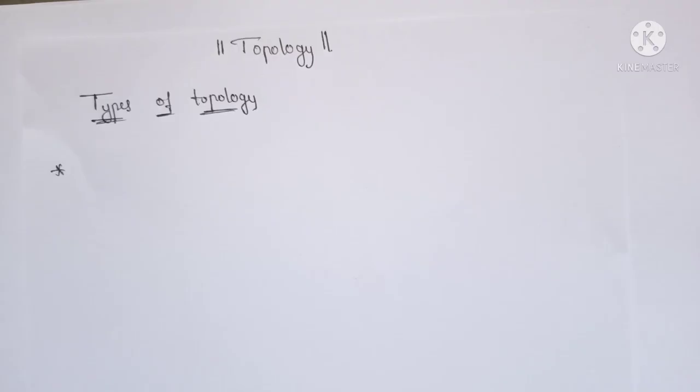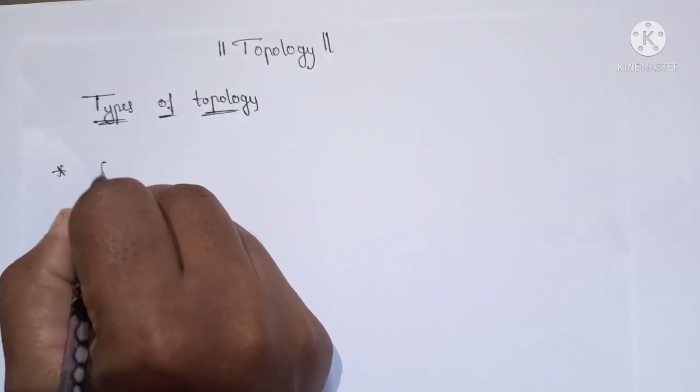This is the third video lecture on topology. In the last section we discussed types of topologies, in which we defined discrete, indiscrete, comparable and non-comparable topologies. Okay, so today we will deal with a very important type of topology, that is the cofinite topology,